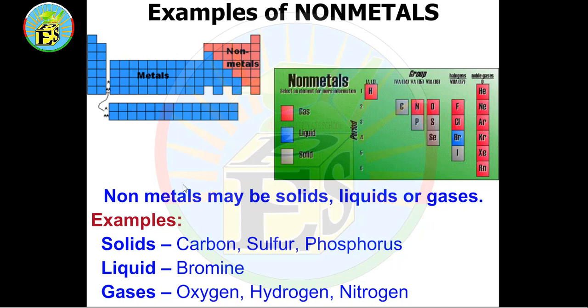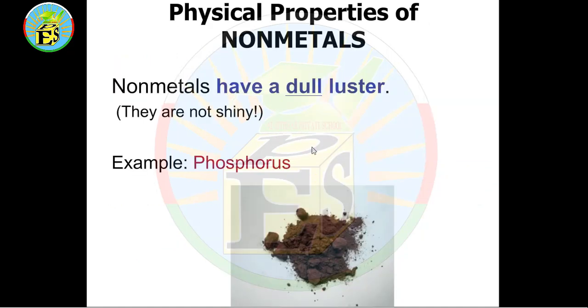Examples of non-metals. Non-metals may be solid, liquid or gas, and this part of the table is non-metals. Solids: carbon, sulfur and phosphorus. Liquid: bromine. Gases: oxygen, hydrogen and nitrogen. All of these are non-metals. Non-metals are non-conductors or poor conductors of heat and electricity.